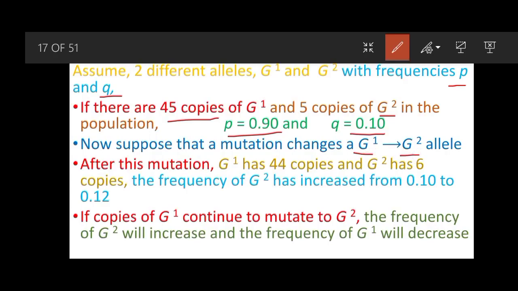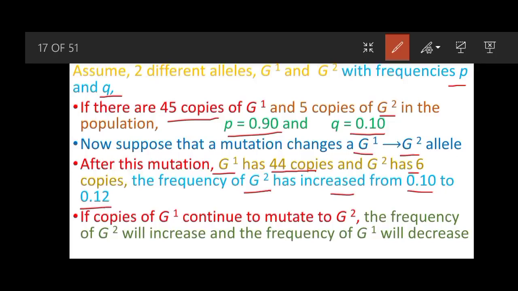Now, suppose a mutation occurs and changes a G1 allele to a G2 allele. After this mutation, the G1 allele has 44 copies and the G2 allele has 6 copies. The frequency of G2 has increased from 0.10 to 0.12.